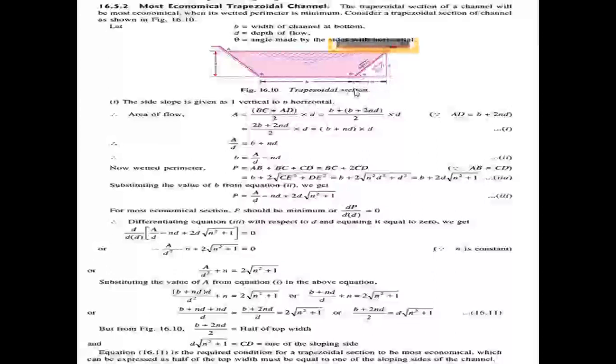So AD, the top width of the channel, is b plus 2nd. Both sides are nd, the same. So A equals (b plus b plus 2nd) by 2 into d, that is (2b plus 2nd) by 2 into d.